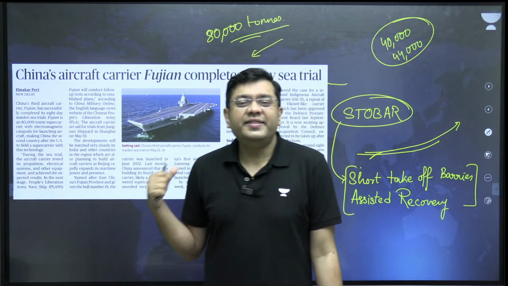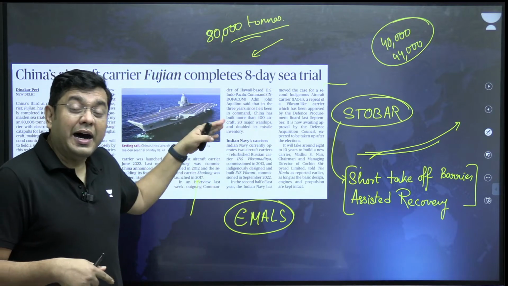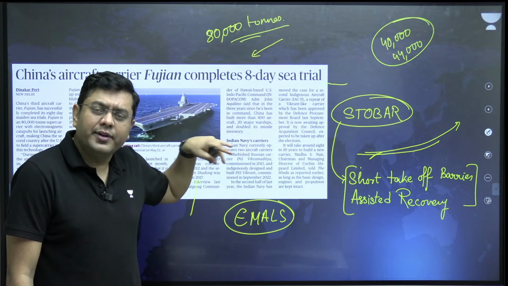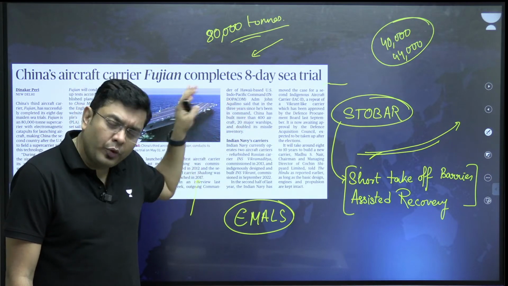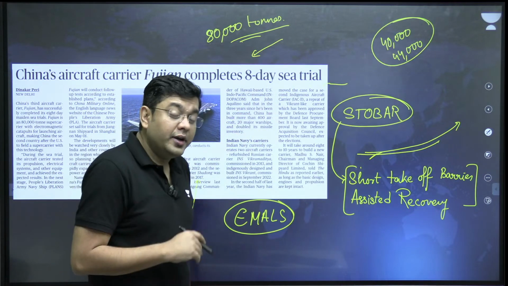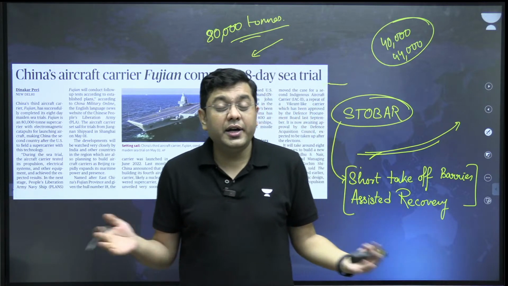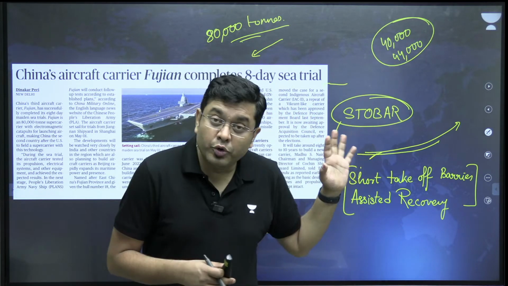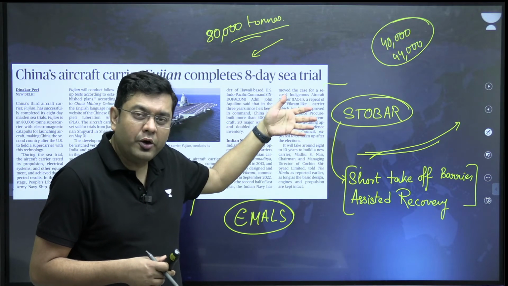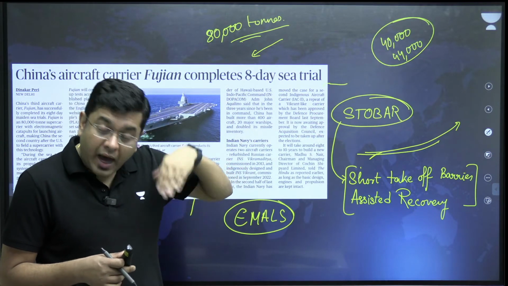That is where this aircraft carrier is different, and also because of the fact that it can house almost twice the number of planes, fixed wing as well as helicopters, twice the number as anything that India can have. This is also a learning for India. Right now, we are still pondering about the fact that we need a third aircraft carrier or not. This has moved, and eventually you had the Defense Procurement Committee talking about it. Now, the Defense Acquisition Council has to pass it. Then eventually the RFP will be issued.